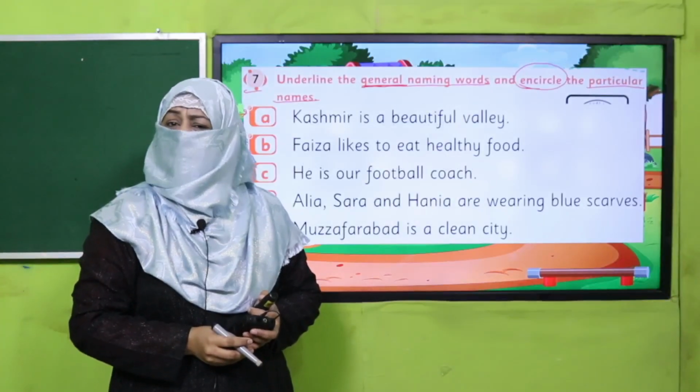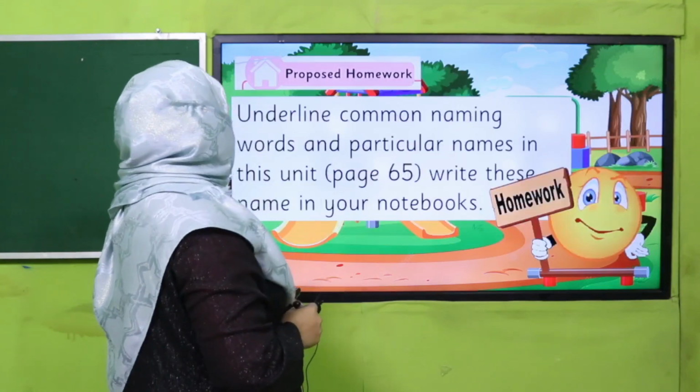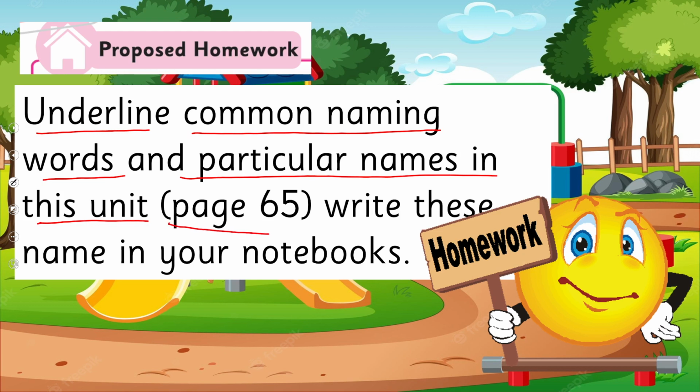Yes, my dear children, are you done with it? Good, you are smart. And here we have homework. You will underline common naming words and particular names in this unit. So in this unit on page number 65, wherever you find common naming words and particular names, underline them and then write these names in your notebook by giving them the title, common naming words or particular names.